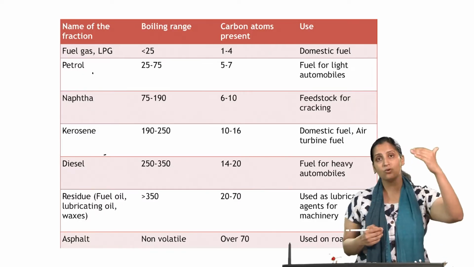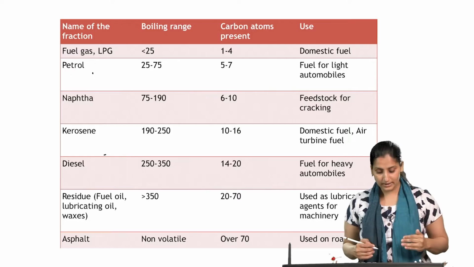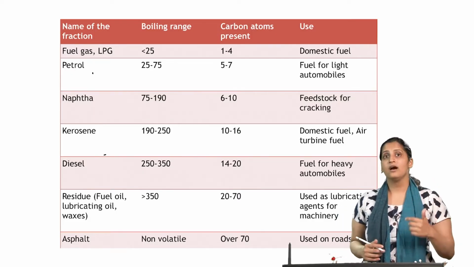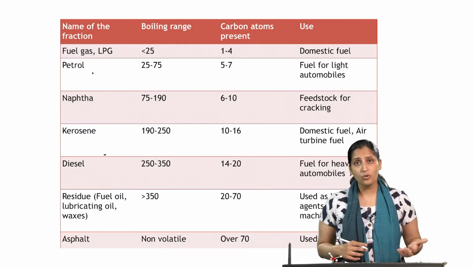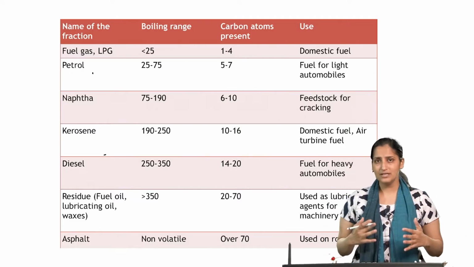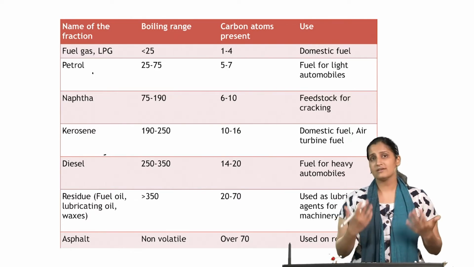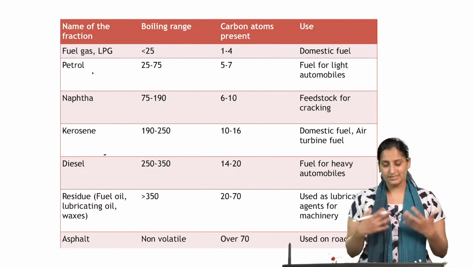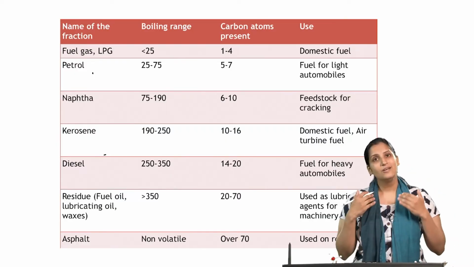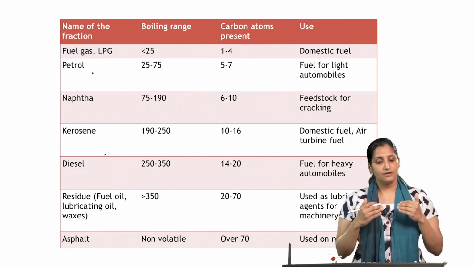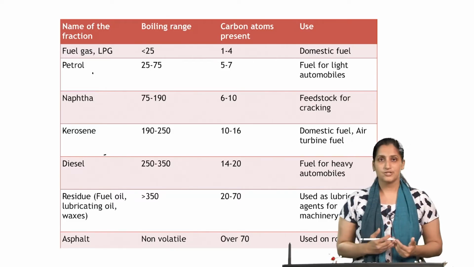As you see, as we go on increasing the carbon atoms present, the boiling range also increases, and in fact asphalt, which is used for making roads, is a highly non-volatile compound. It is very stable, and it has over 70 carbons in it and does not really boil, does not have a boiling range. So, all of these fractions we get from the refinery of the fossil fuels.